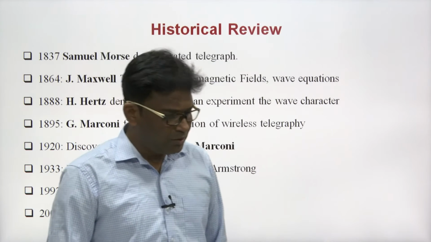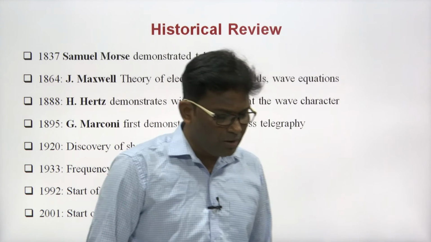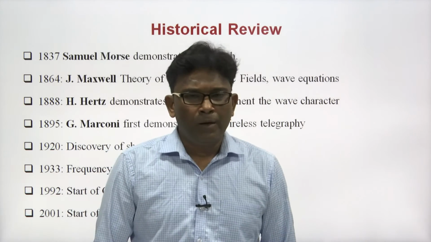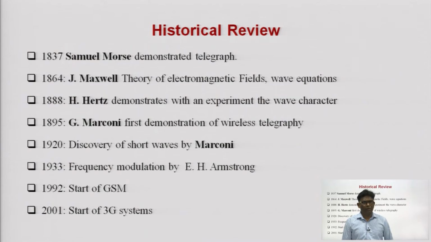So, this slide shows you the historical review. In 1837, Samuel Morse basically transmitted information in the form of dashes and dots. Then in 1864, Maxwell gave his 4 Maxwell equations, and those Maxwell equations were used to formulate the wave equations, and because of these wave equations, Hertz basically gave the demonstration of the wave character of the electromagnetic radiation.